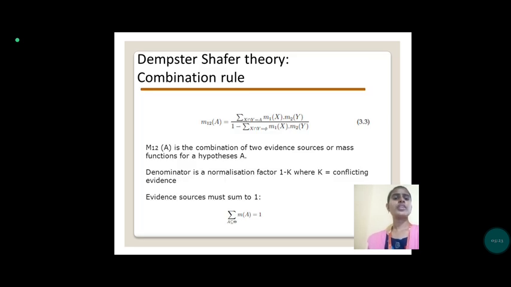The next, the combination rule. m12 of A is equal to the summation over X intersection Y equal to A of m1 of X times m2 of Y, divided by 1 minus the summation over X intersection Y equal to empty set of m1 of X times m2 of Y. Here m12 of A is the combination of the two individual sources or mass functions for the hypothesis A. The denominator is the normalization factor 1 minus K. Here K is the conflicting evidence. Evidence source masses must sum to 1.